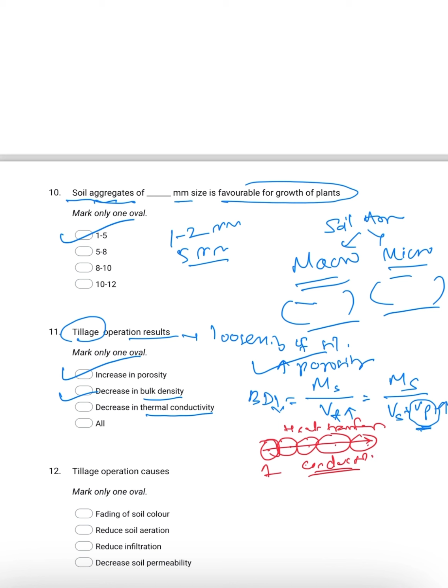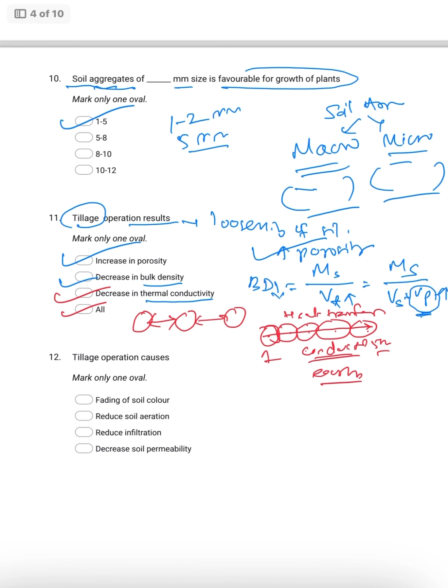The fifth particle will move, and it is easy to move. But whenever the porosity is increasing, that means there is a gap between two inter-soil particles. So the gap is increasing, which will decrease the heat transfer. That means a decrease in thermal conductivity. So here the answer will be all.